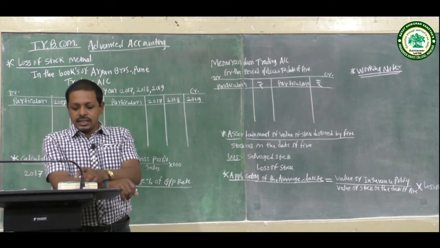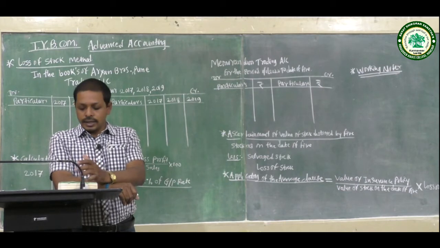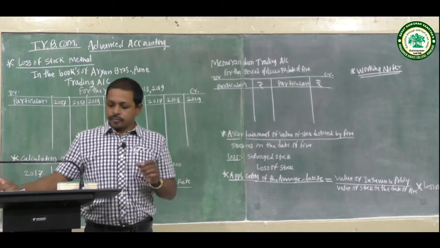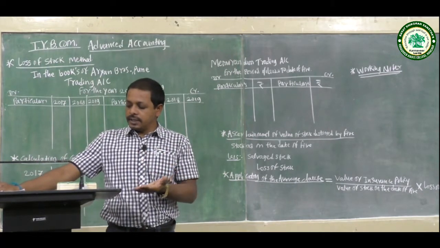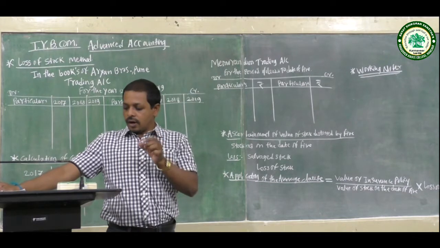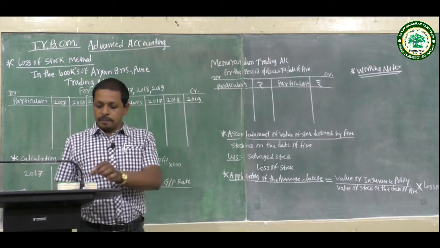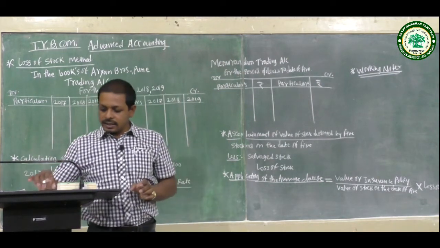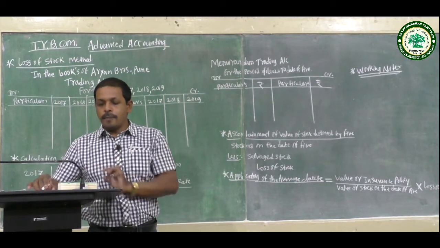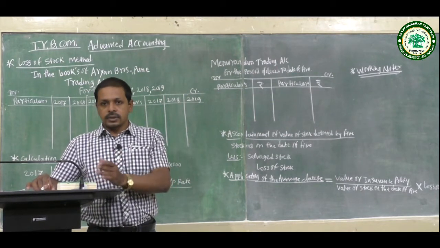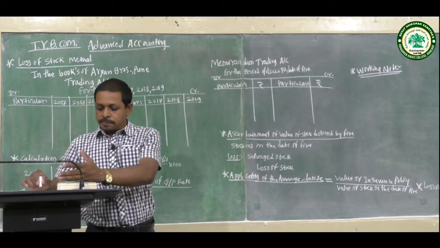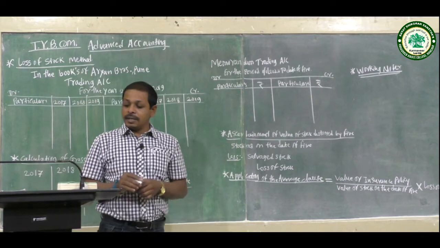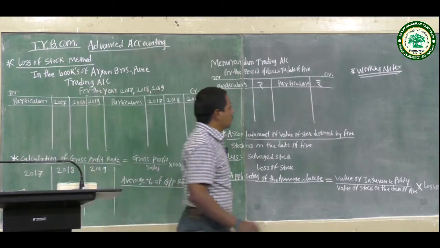The first working note: during the year 2019, the closing stock included goods purchased but not recorded, rupees 5,000. This is a purchase transaction in the working note. Purchases for 2019 are 90,000, and the adjustment is for the 5,000 purchases not recorded.